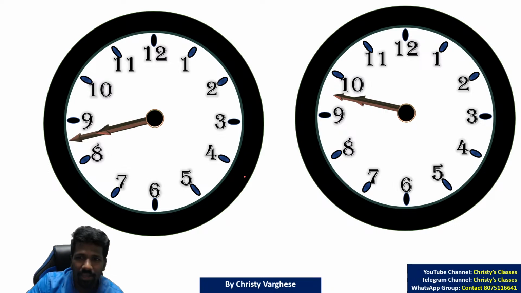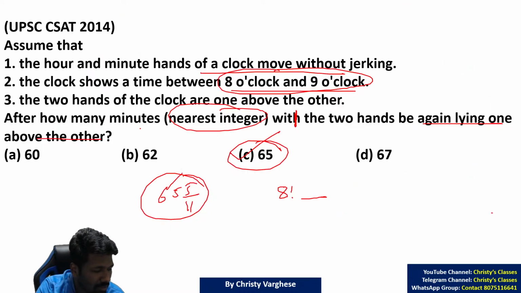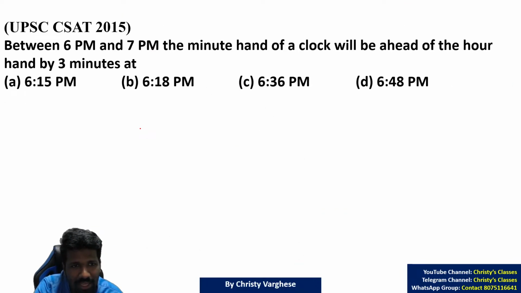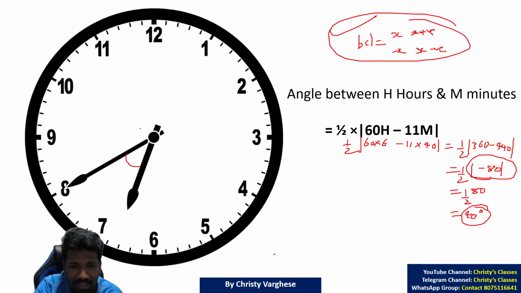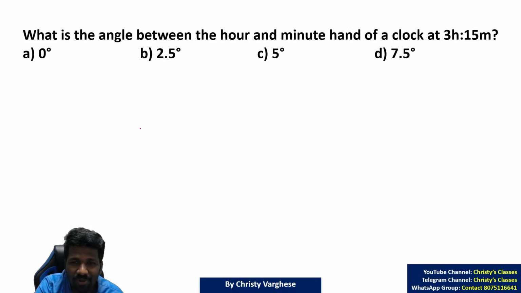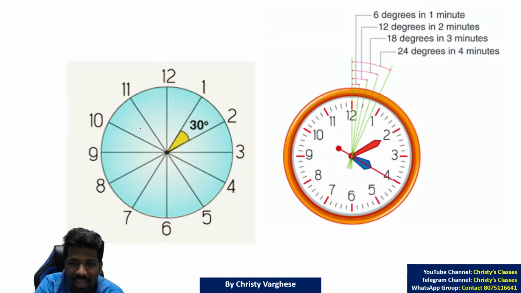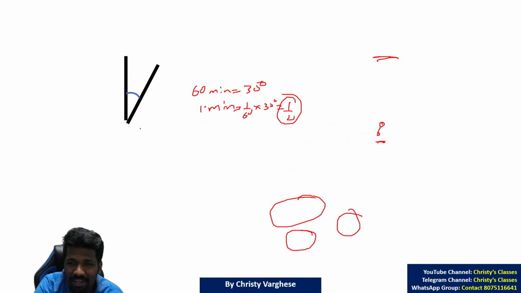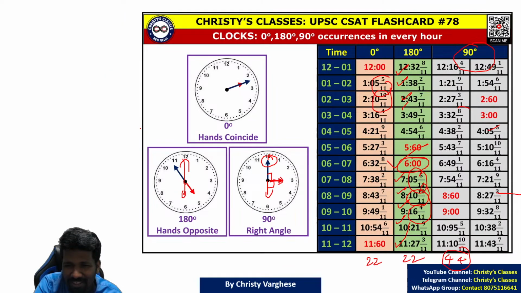That 8 to 9, 9 to 10 idea is not needed. If you want, this is what the question is saying. Between 8 and 9, the hands are one over the other like this, 0 degrees. Between 9 and 10, when will it happen? After 1 hour, 5 minutes, 27 seconds, or after 65 and 5 by 11 minutes. That is what I just taught you as theory. That theory you already know, so you don't have to do anything else. And in that flashcard also that is given. That is why I told you memorizing this is not important.